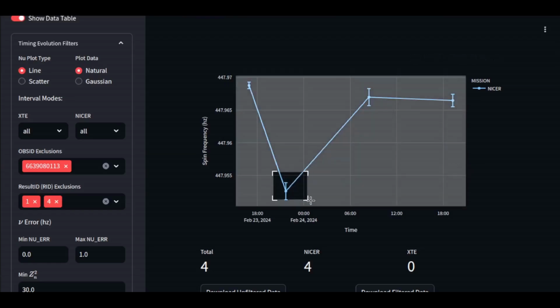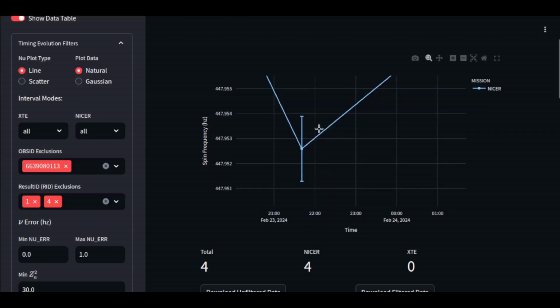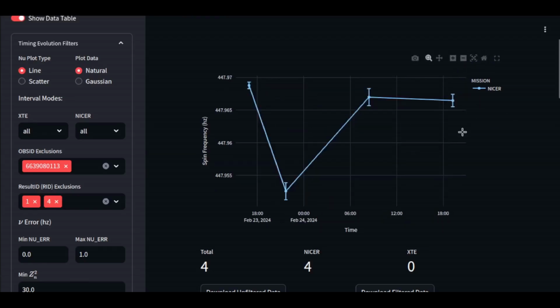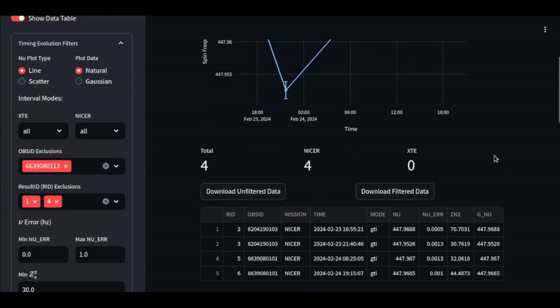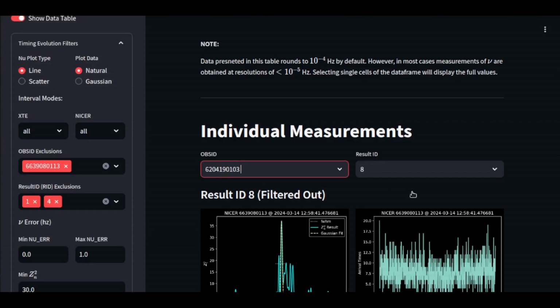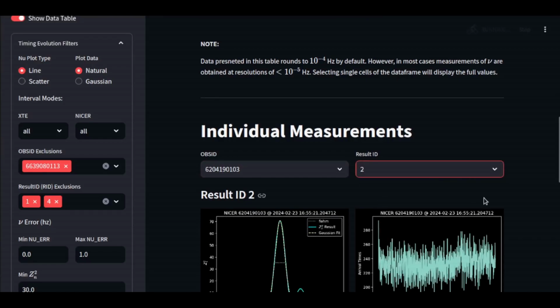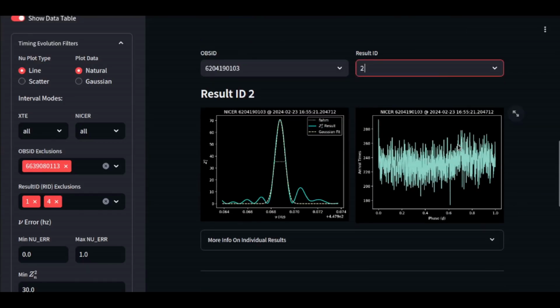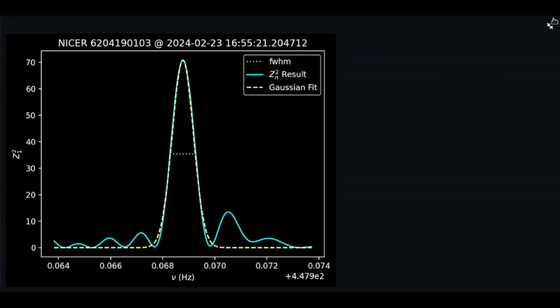And you can see here's an outlier with quite big error bars. So realistically, if we go back here, result ID number 2 is probably our cleanest and best result. It probably has the most wiggle in the pulse profile. Definitely the strongest statistical evidence through Z1 squared here, with that being well over 70.